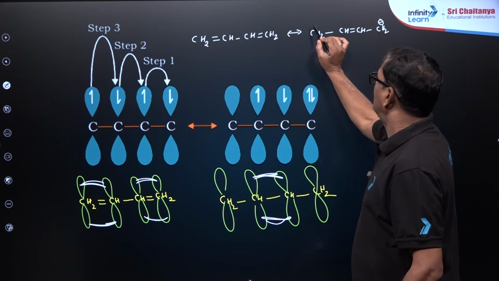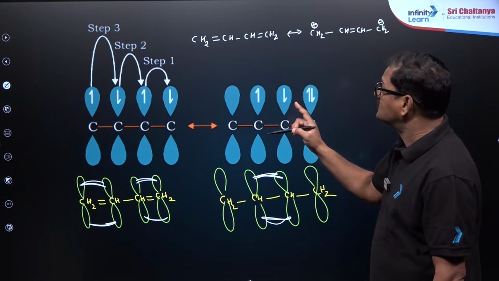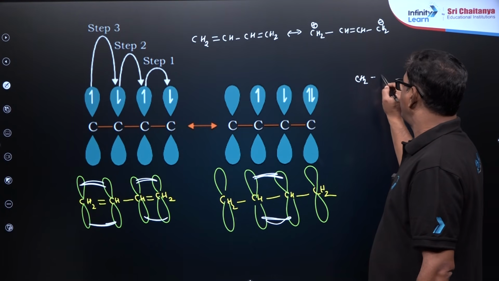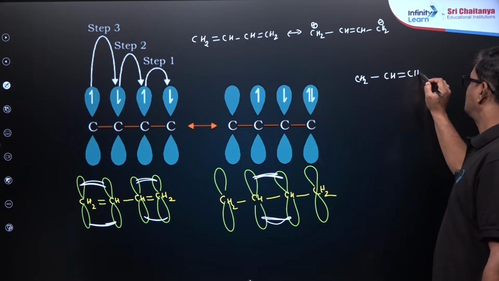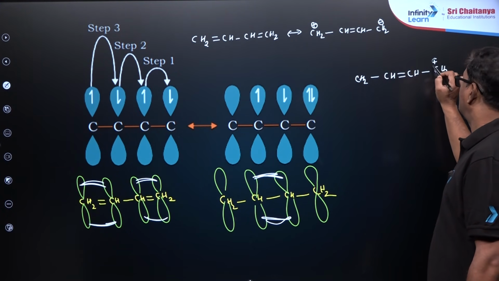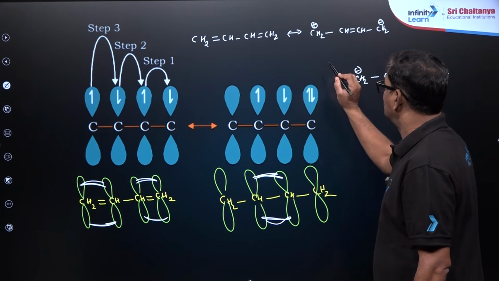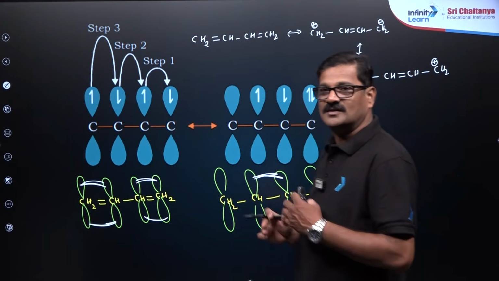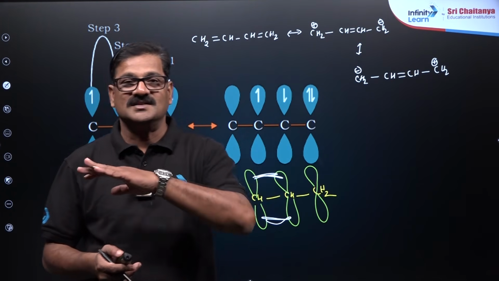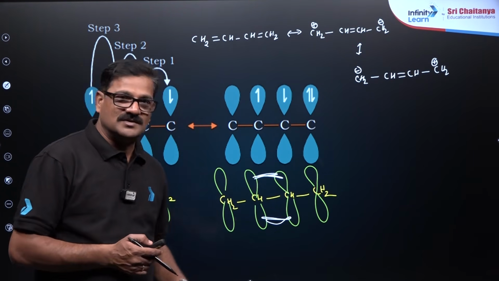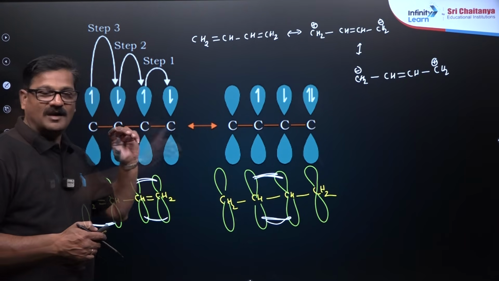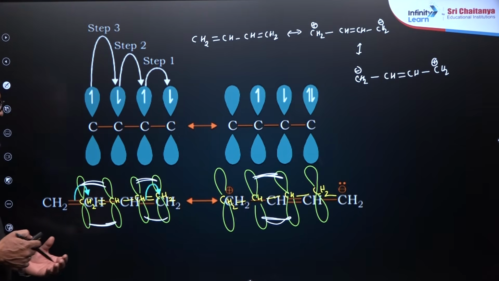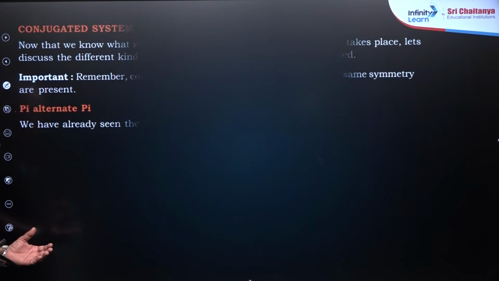It could be negative here and positive here. Or you can also write another structure like this, CH2, CH, CH and CH2. It could be a positive structure, it could be a negative structure. So the possibility of writing all these structures is called delocalization, so that all carbon bonds are the same here. All will have the same bonding nature and everything. So these are the various structures I just want to show you.